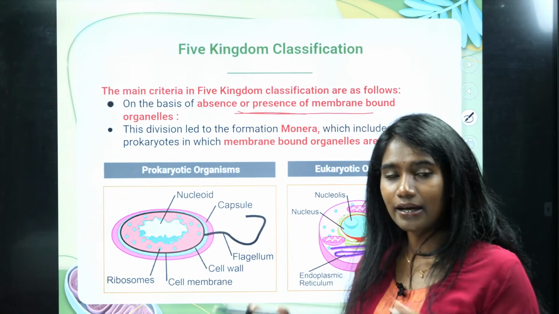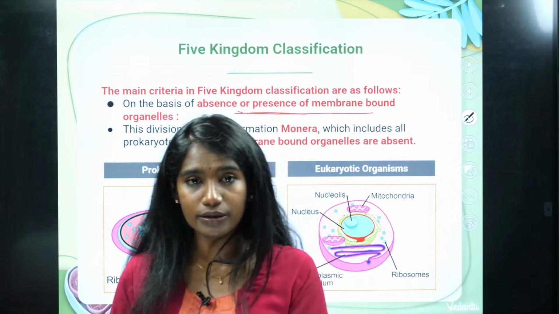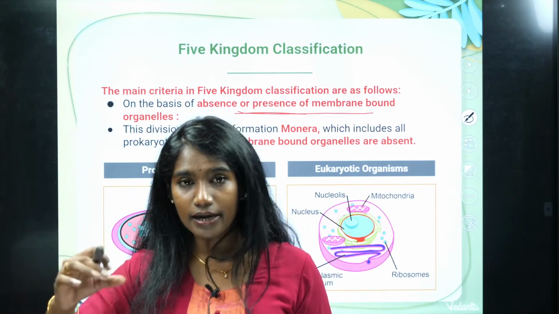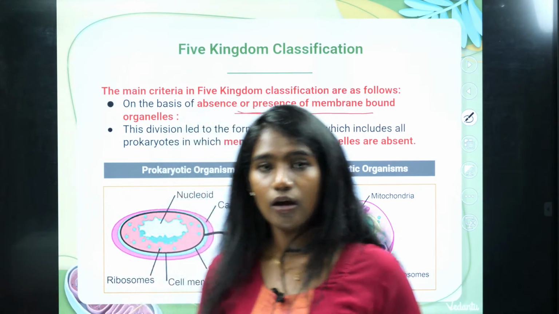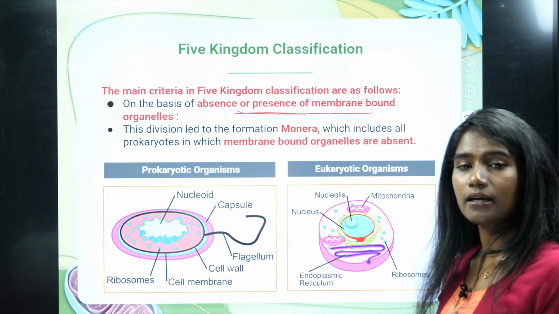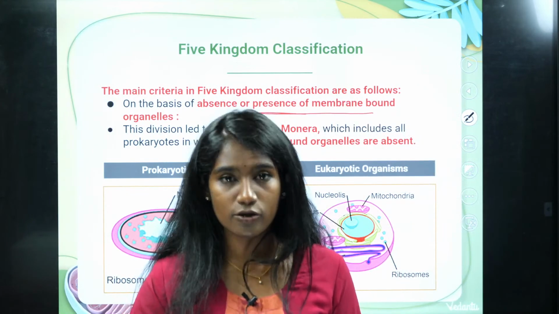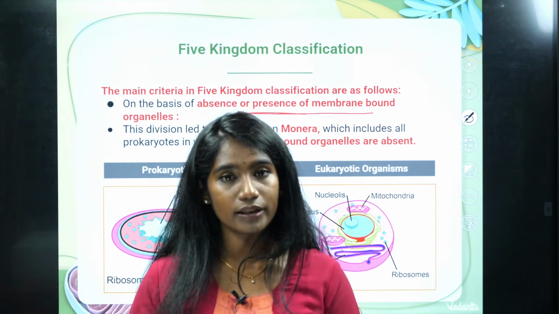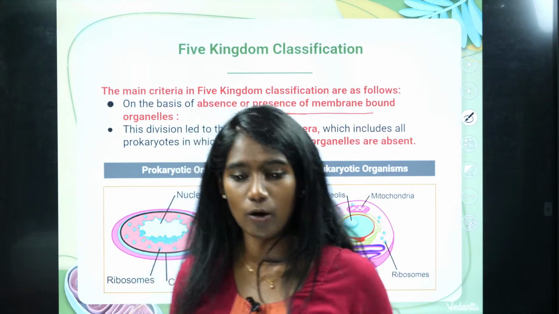And along with that, in those cells where the nucleus is not well defined, the cell organelles also don't have any membrane. Such a cell is called a prokaryotic cell. On the other hand, there is the eukaryotic cell where the nucleus is well defined, which means the nucleus is surrounded by a nuclear membrane. Along with that, it has cell organelles which are membrane bound.